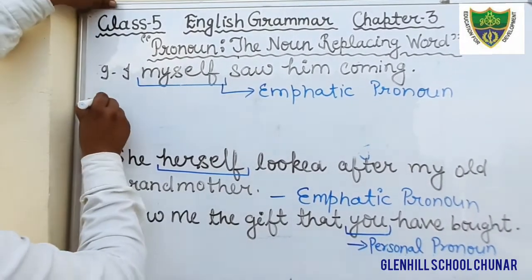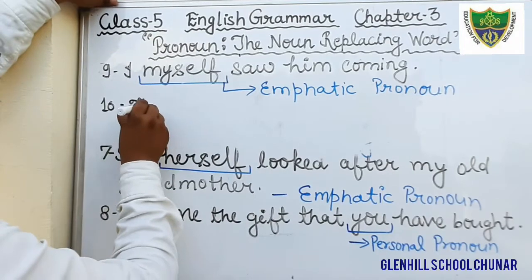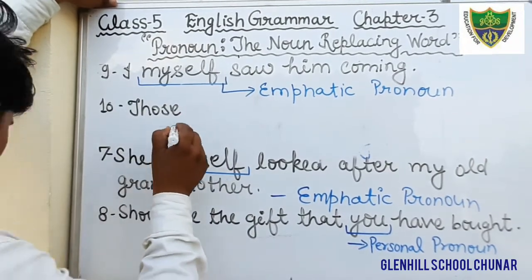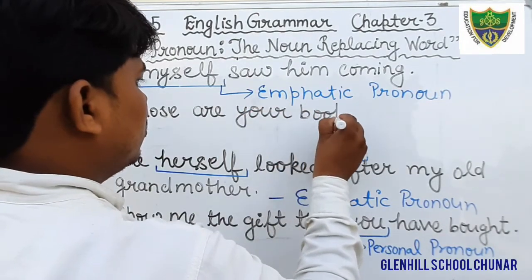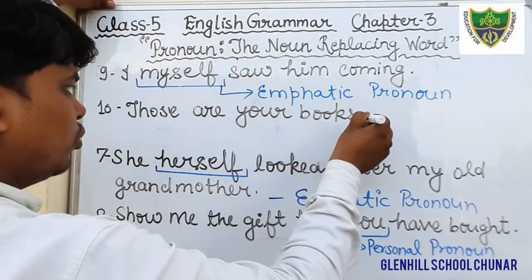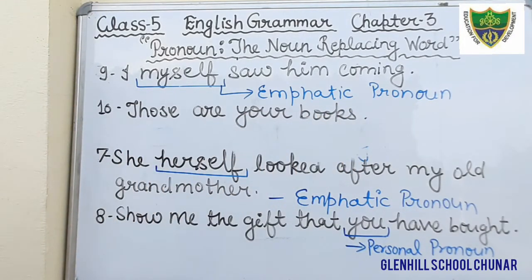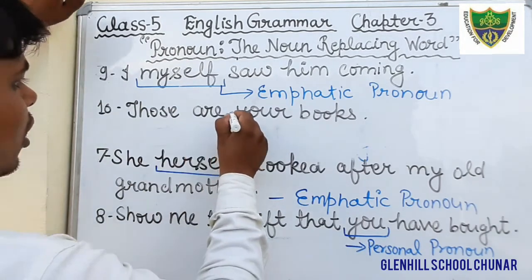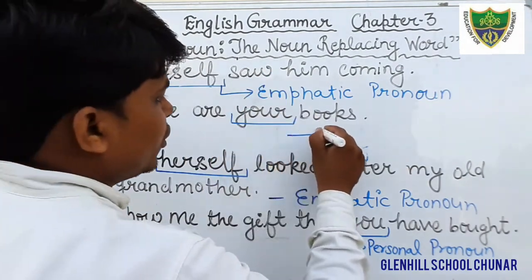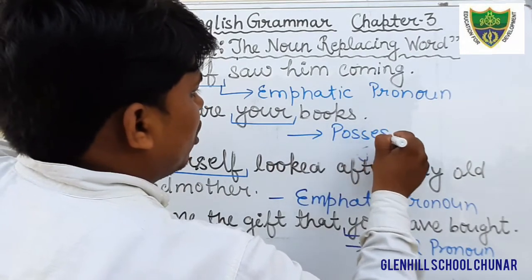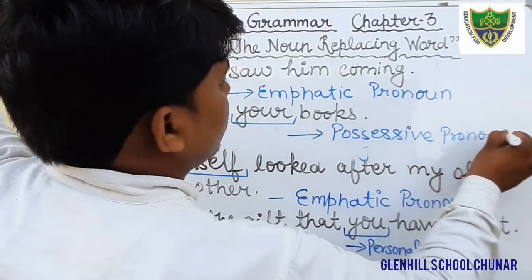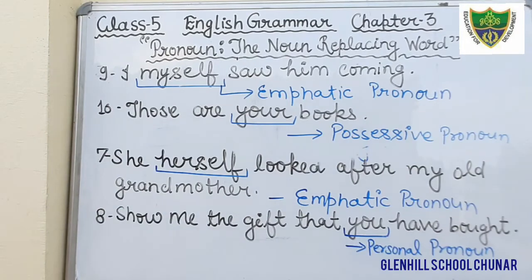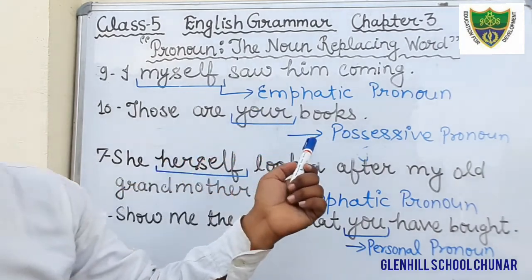Question number 10. We will see what is question number 10. Those are your books. Okay students, in this sentence, underline the word your, and it shows possession and therefore that is a possessive pronoun. Okay students, possessive pronoun. Just write down. In question number 9, underline the word myself, that is an emphatic pronoun, and in question number 10, underline the word your, that is a possessive pronoun.